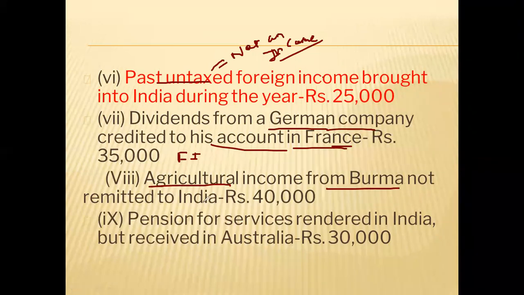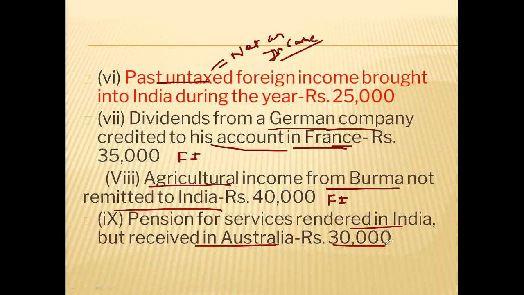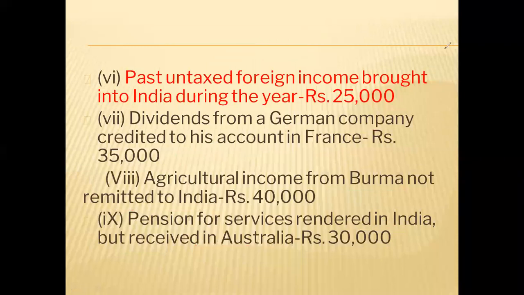Agriculture income from Burma not remitted to India. Foreign income or Indian income? Obviously, foreign income, not connected with India. Pension for services rendered in India received in Australia, 30,000. Indian income or foreign income? Ninth point. Pension for services rendered in India but received in Australia. Indian income or foreign income? Indian income.